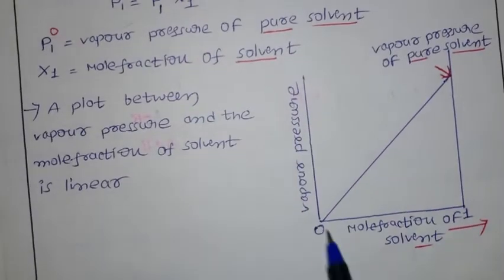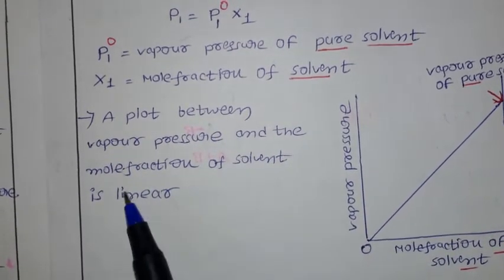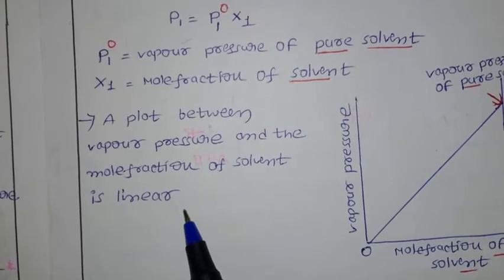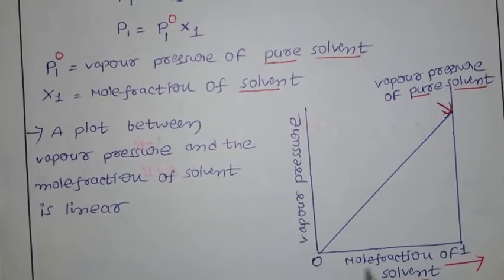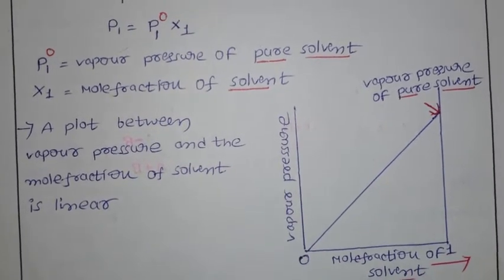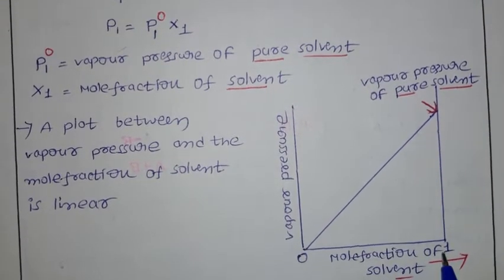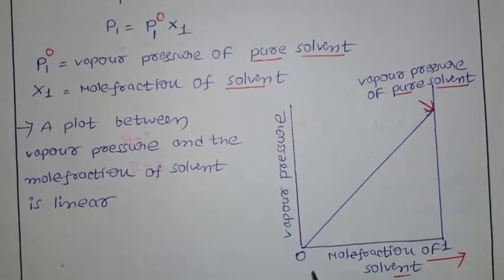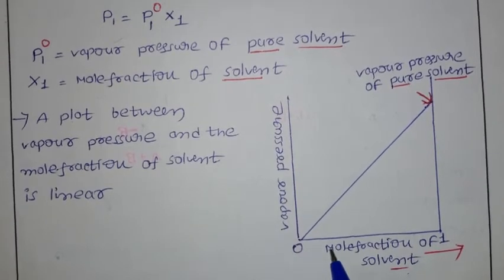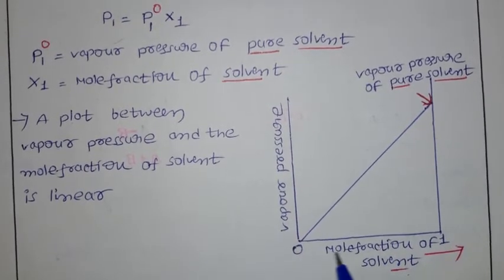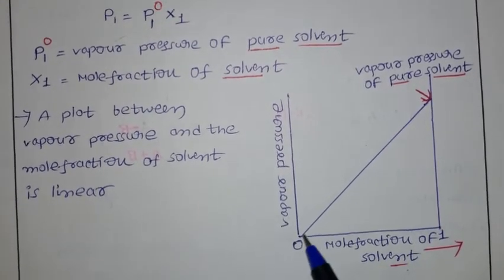Now we have one plot here. A plot between vapor pressure and the mole fraction of solvent is linear. What is the meaning of that? On the y-axis I took the vapor pressure, and on the x-axis the mole fraction of the solvent. I am talking about only the solvent, not the solute. From left to right the value increases, so the mole fraction goes from 0 to 1, like 0.1, 0.2, 0.3, 0.4. As the mole fraction increases, look at the vapor pressure.